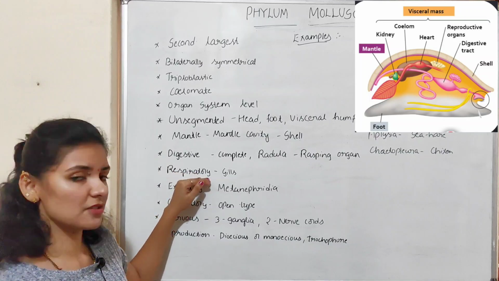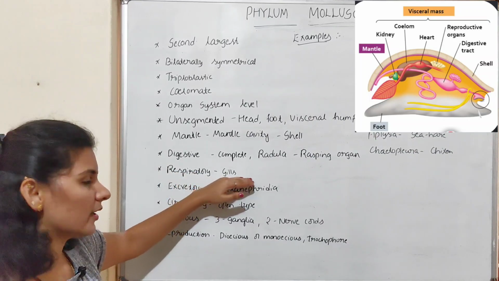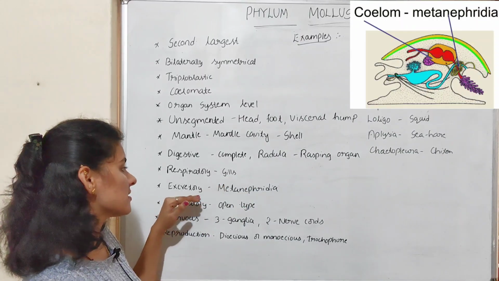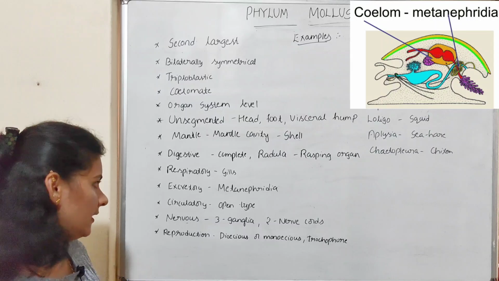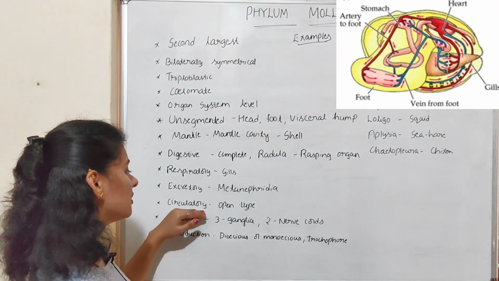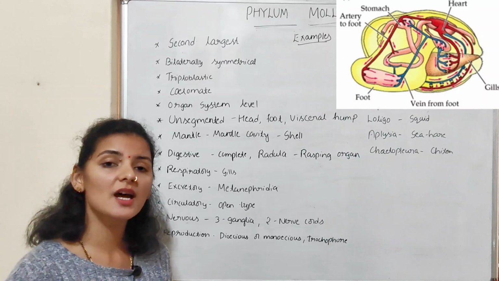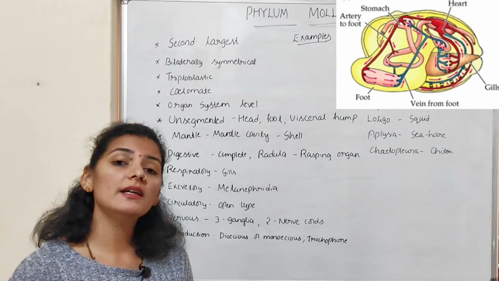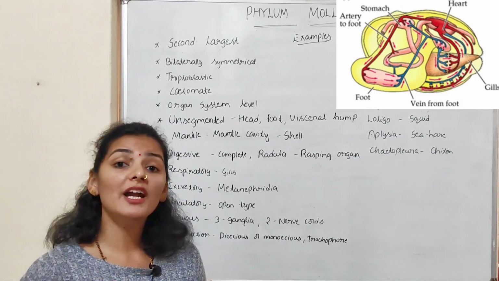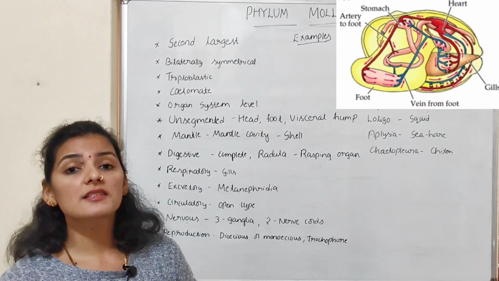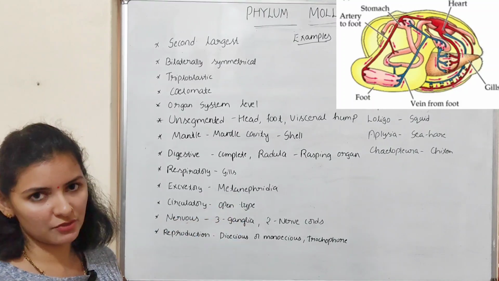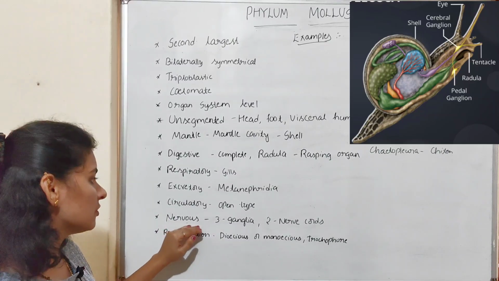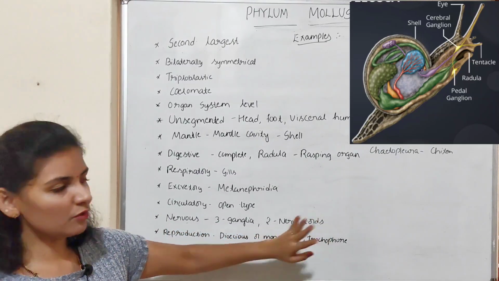Next is the respiratory system. Respiration is done with the help of organs called gills present in the mantle cavity. Next is the excretory system. Excretion is done with the help of organs called metanephridia. The circulatory system is of open type. Open type means blood does not always flow within a closed system like blood vessels. Instead, blood enters the sinuses or cavities and bathes the tissues. Next is the nervous system, consisting of 3 pairs of ganglia and 2 pairs of nerve cords.